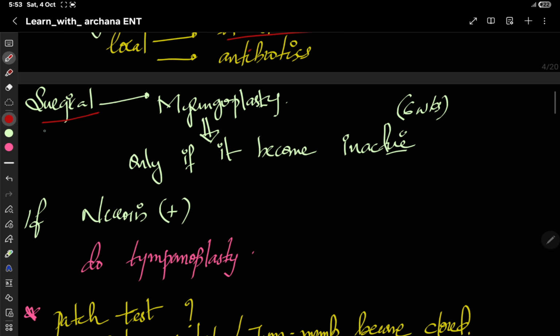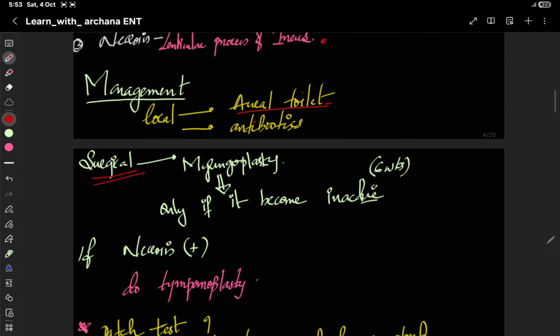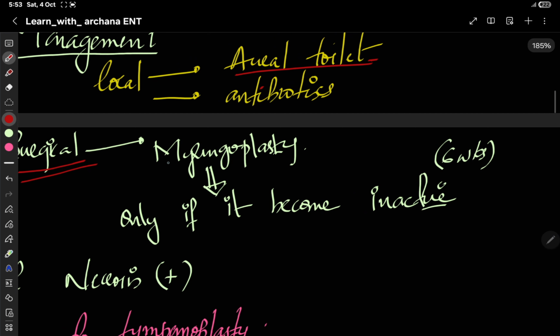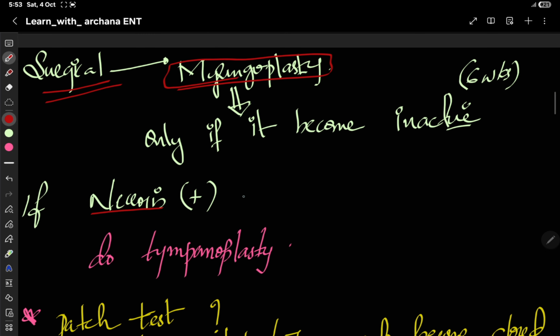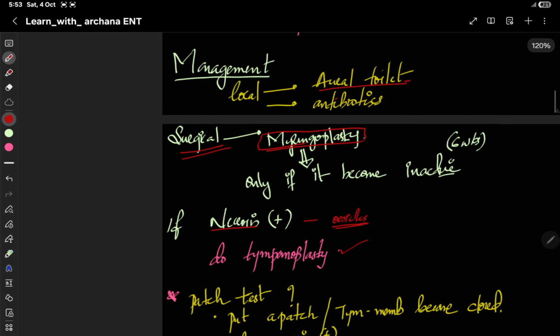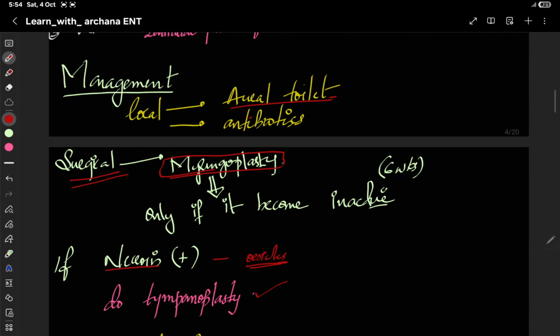Next thing is surgical repair. If only the tympanic membrane has an issue, a perforation, and we repair it, it is known as myringoplasty. And if there is necrosis present, and we have to repair the ossicles, then it is called tympanoplasty. In order to do myringoplasty, first the secretion should be stopped, that is, it should be in the inactive phase.